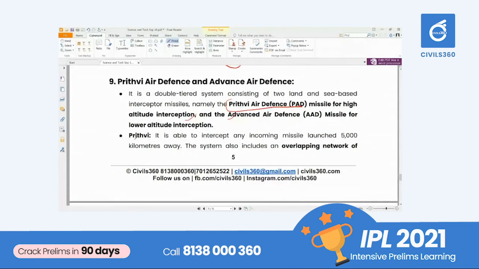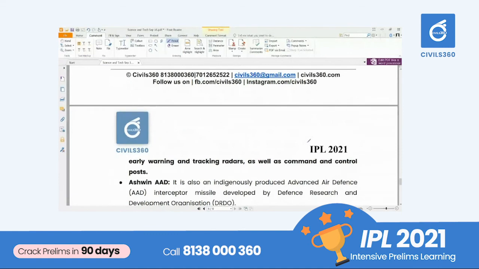Under Prithvi, it can target a missile coming from 5,000 kilometers away. We can use the radar systems to understand the trajectory of the incoming missile, and we can use Prithvi.